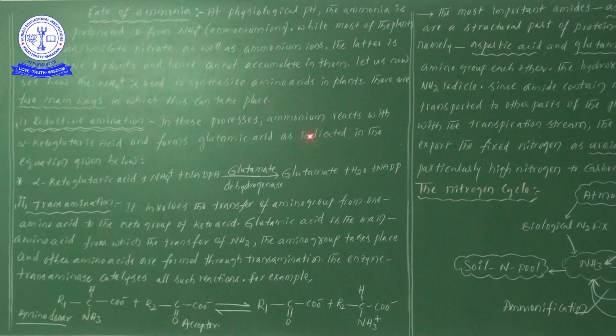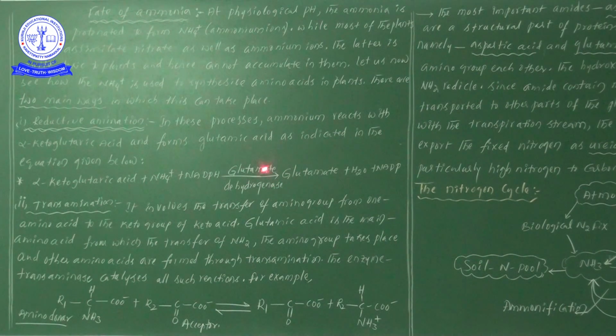This shows how ammonium ions react with alpha ketoglutaric acid and form glutamic acid. From this equation, let us continue to learn. Alpha ketoglutaric acid is one of the substrates, ammonium ions are there, and NADPH provides the energy.